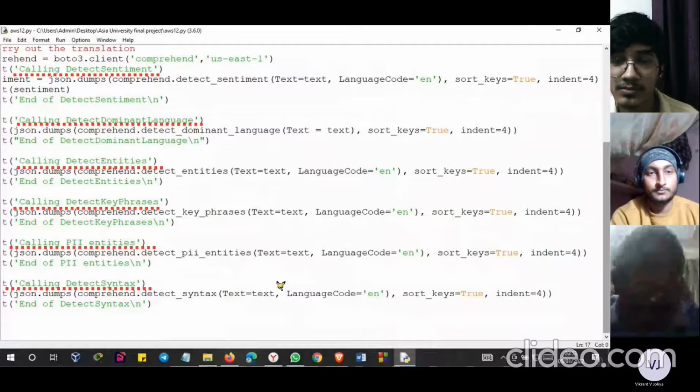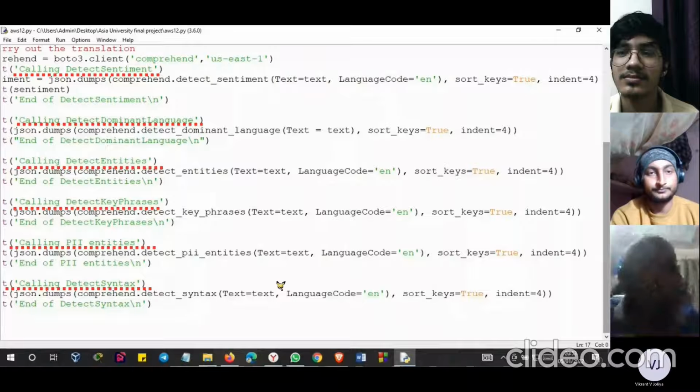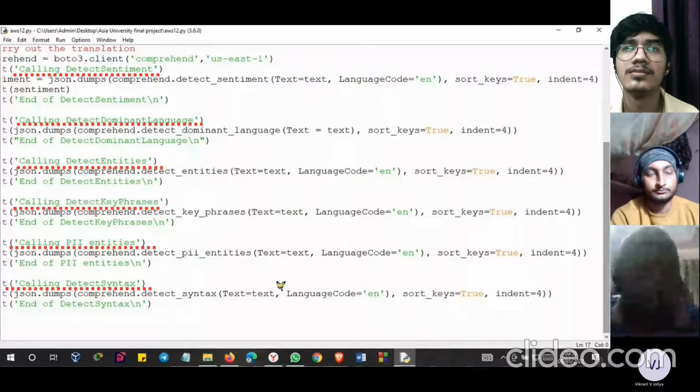So these are the different functions we are calling. Detect sentiment will tell you how much data and how precise the data you have used is. Detect dominant language will tell you which words are used most of the time and how authentic it is. Detect entities will tell you what data you have used and what percentage of data accuracy there is.